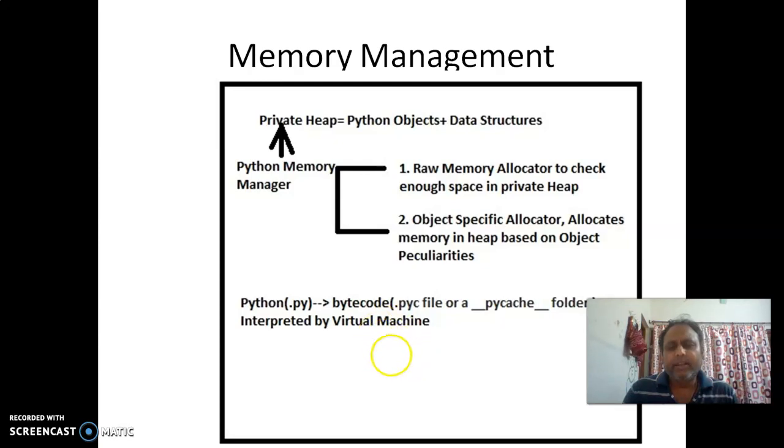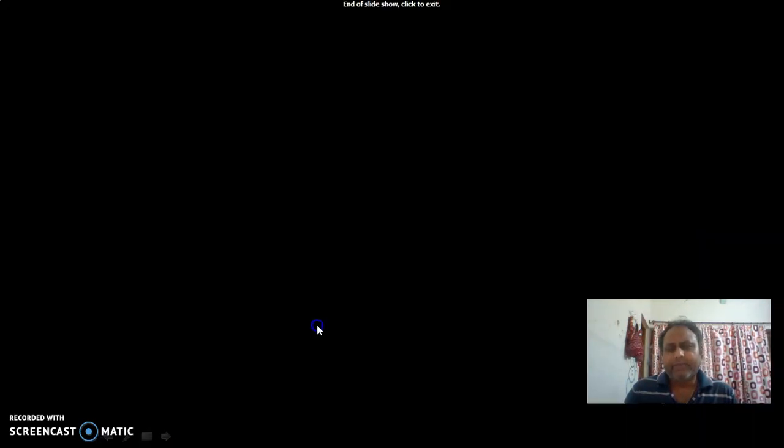Similarly, all the Python programs are converted into bytecode, and while converting to bytecode, it generates a .pyc file or __pycache__ folder, from where the virtual machine interprets it.